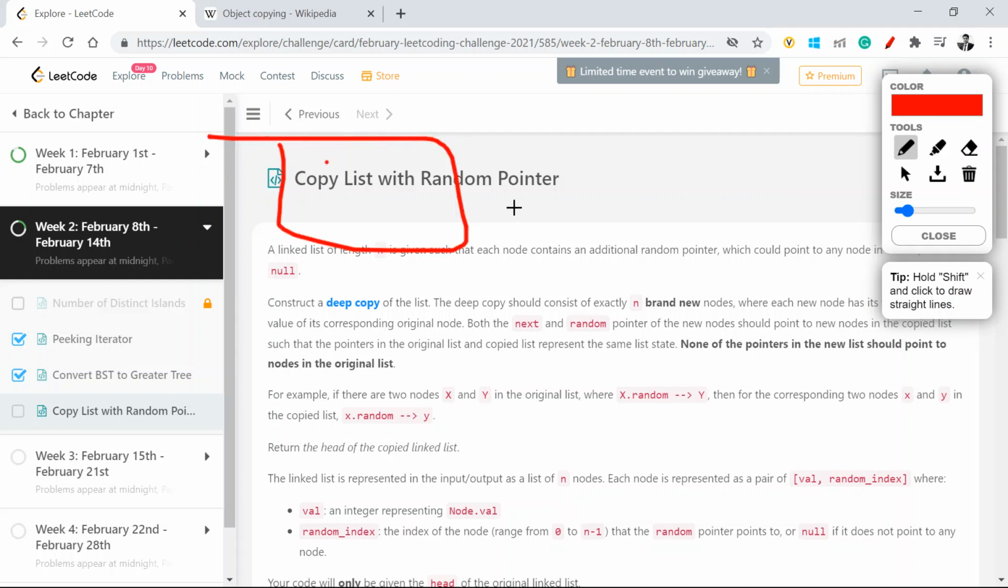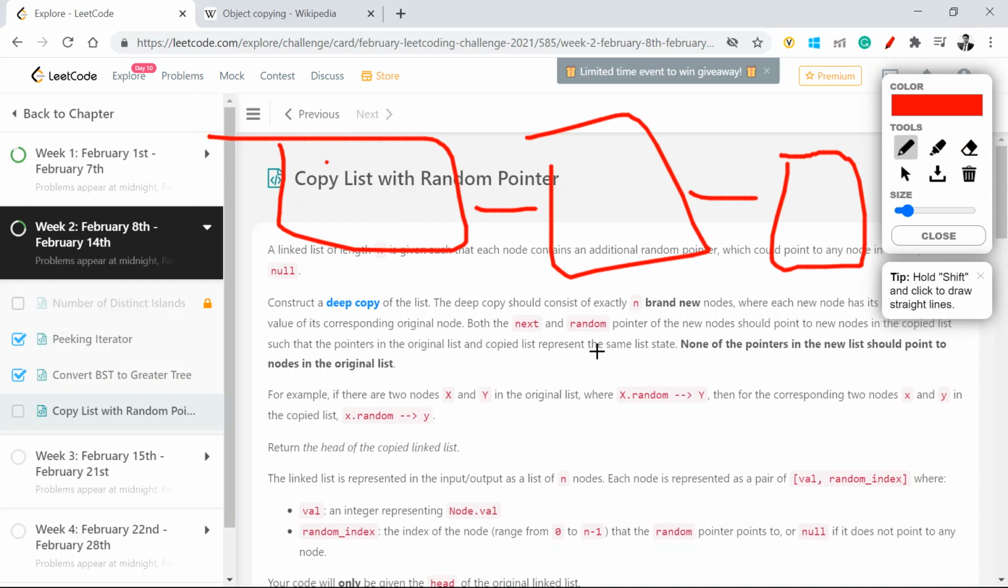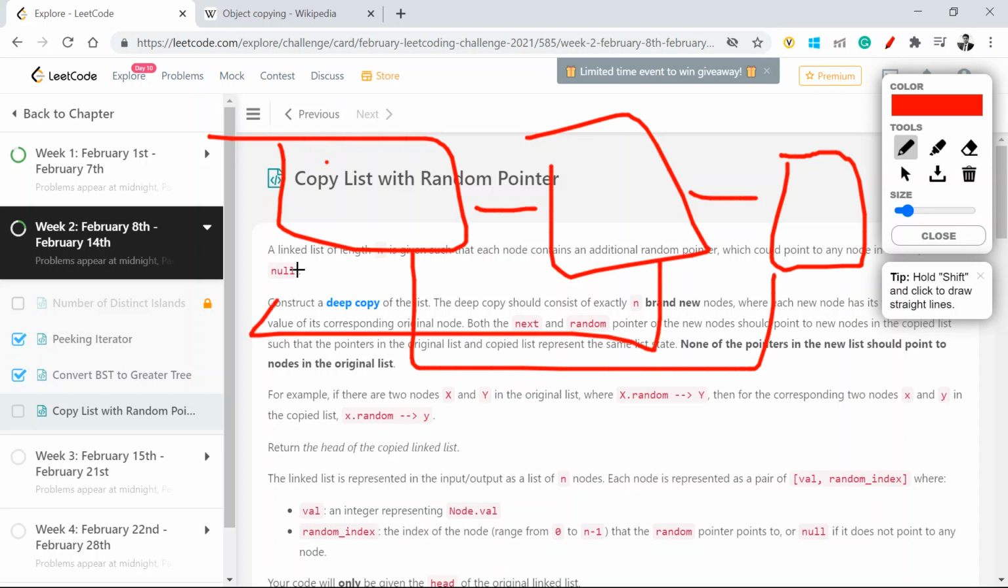Say in this case, we have these nodes, right? But we have another pointer which says, okay, this is connected to this one, this is connected to this one, this is connected to this one. There's a randomness in the way the second pointer is. It does not necessarily point to the next linked list node.